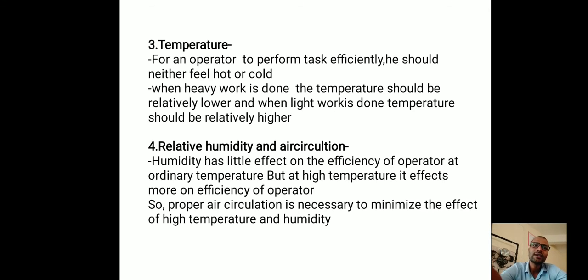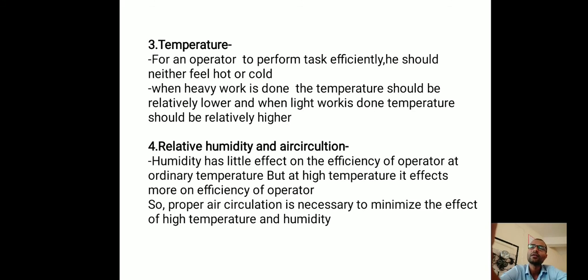When heavy work is done, the temperature should be relatively lower, and when light work is done, the temperature should be relatively higher. Correct? According to the condition of work, we have to maintain the temperature.